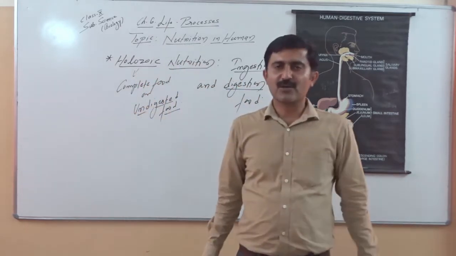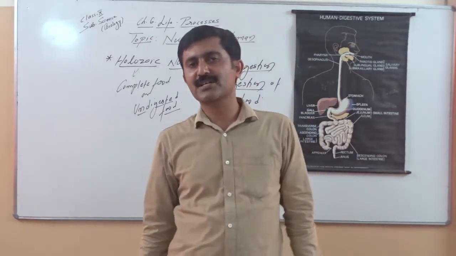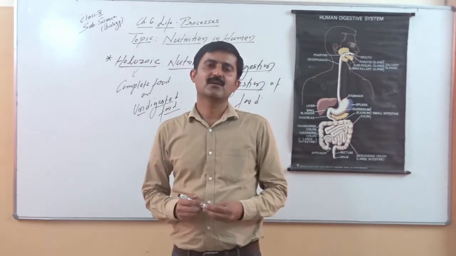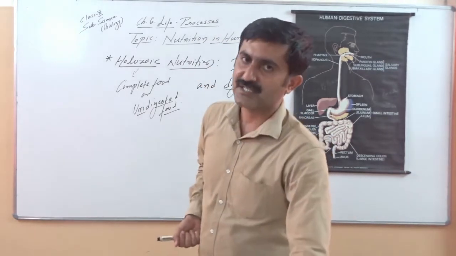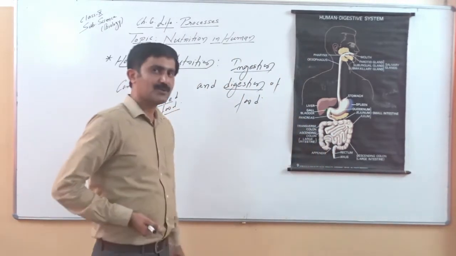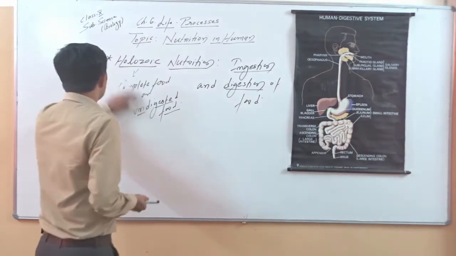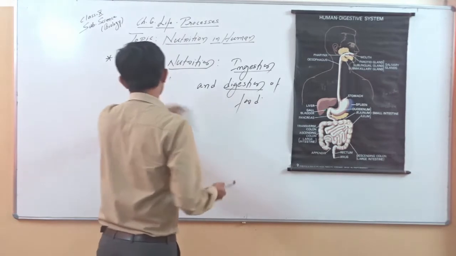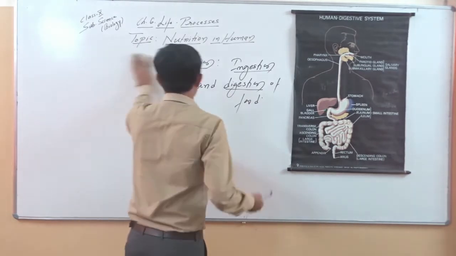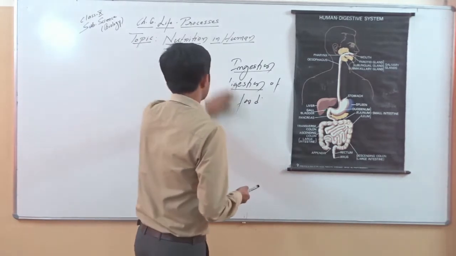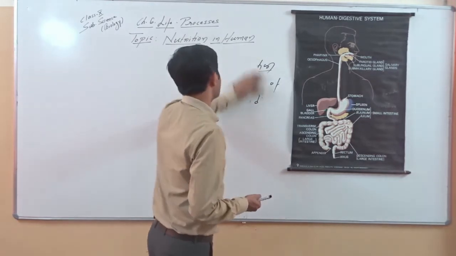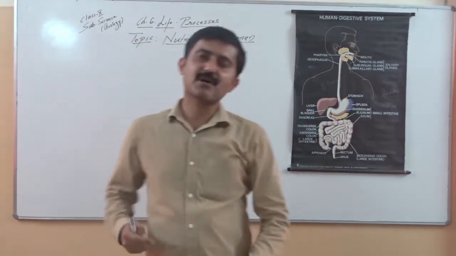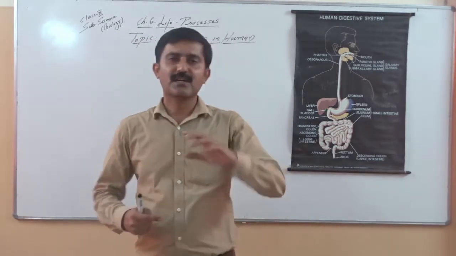So we have a system in our body. That system is called the digestive system, and this digestive system helps us to carry out digestion and absorption of the nutrients. So in case of human, the digestive system consists of two major parts. First we will discuss the major parts of the digestive system along with their role in digestion.